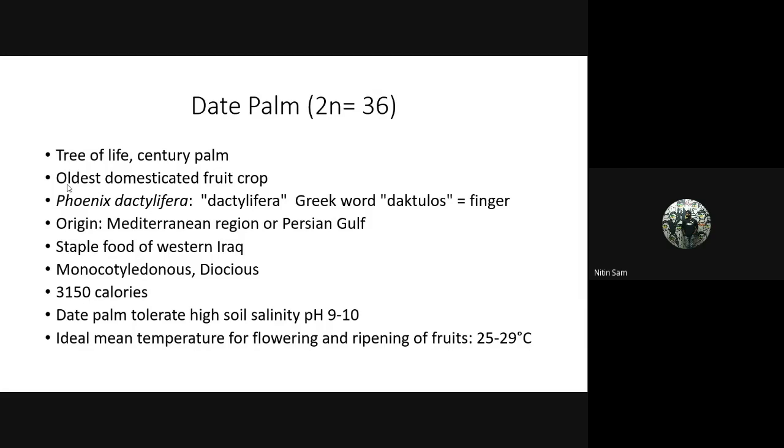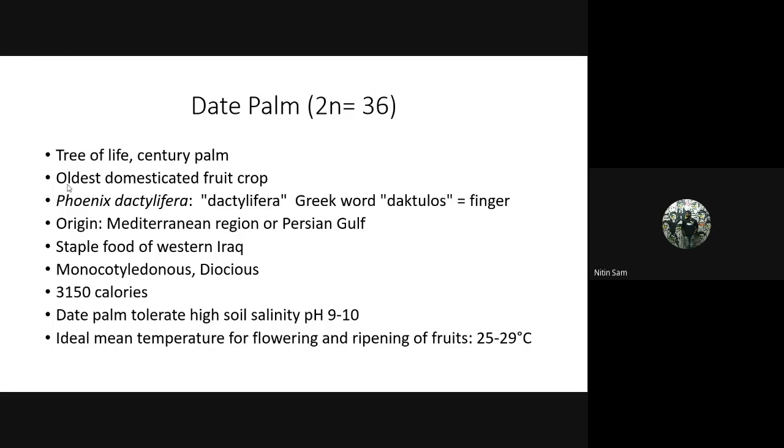Date palm, its chromosome number is 2n equal to 36. It is known as tree of life, and century palm. Date is the oldest domesticated fruit crop. Which is the oldest known fruit crop? Anybody? Yes, fig is the oldest known fruit crop, and even banana is another one. So please try to remember, and get to know the information if you don't know about it.